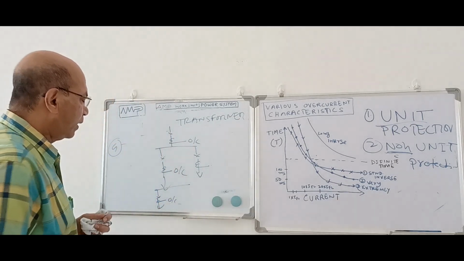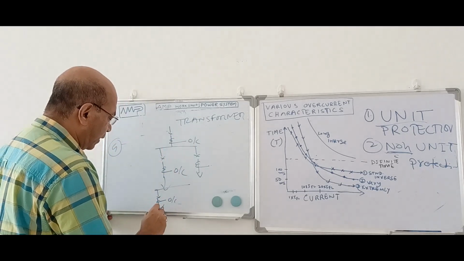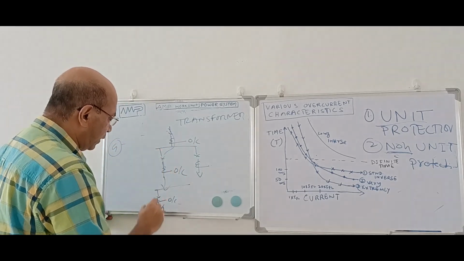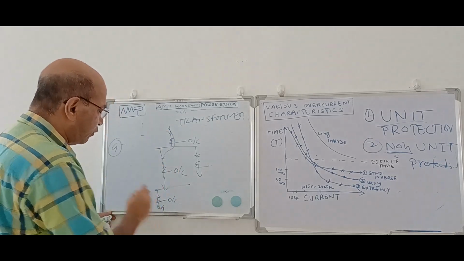Now here you see how overcurrent works. When there is a fault over here, the fault current will pass through all of these. It is a radial feeder. So this will see the fault, this will see the fault, this will see the fault.